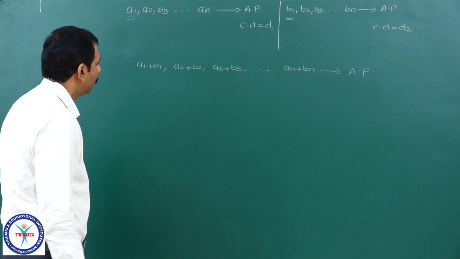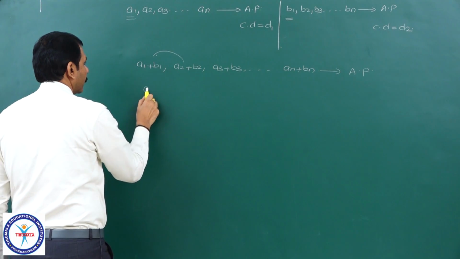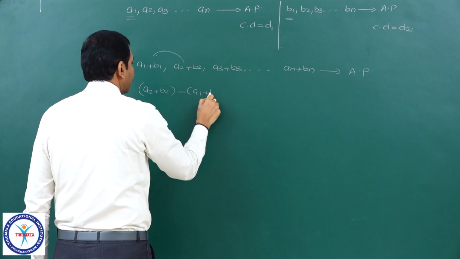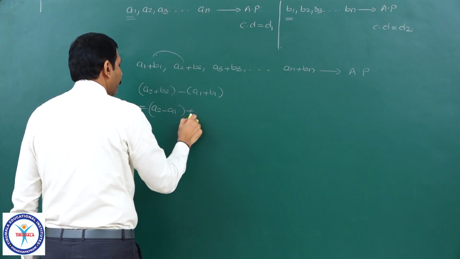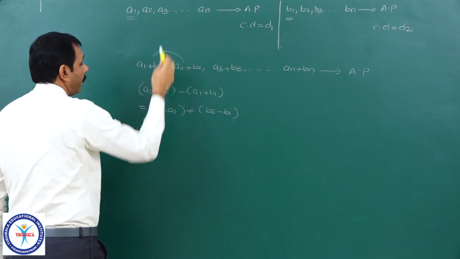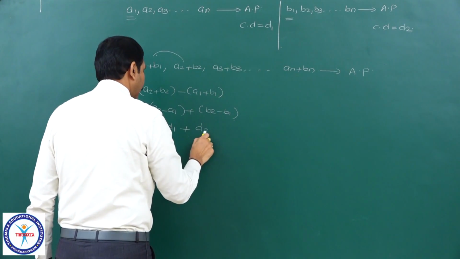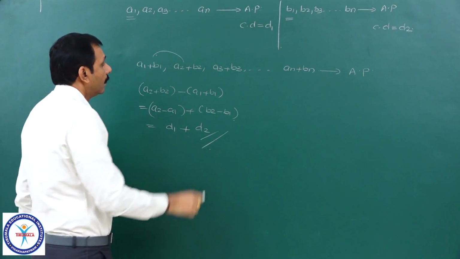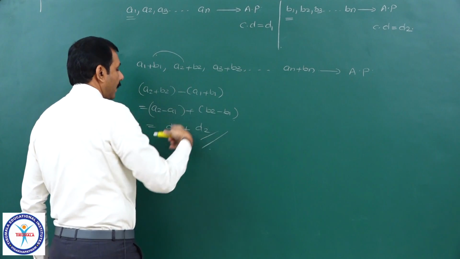See here, what is the difference here? Second term minus the first term: a2 plus b2 minus of a1 plus b1, I can write as a2 minus a1 plus b2 minus b1. What is a2 minus a1? It is the common difference of the first AP, d1, and b2 minus b1 is d2 for the second AP. Yes, any two terms' difference if I take, say a3 minus a2 plus b3 minus b2, d1 plus d2 only you will get.